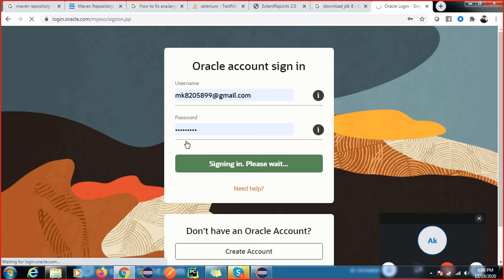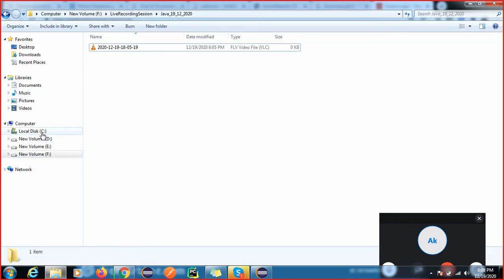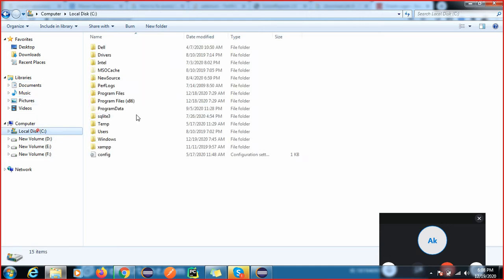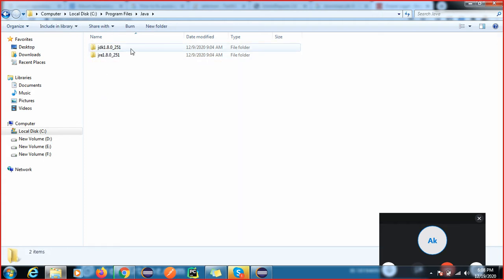Then you will get one exe file, and after that you have to install it. Just click next, next, next, and it will install. I'm going to pause here. After installing, go to the C drive and you will have the Java folder. You will get two folders here. Java 8, 9, 10, 11, 12, 13 all came, but this is the more stable, and you must have these two folders, JDK and JRE.